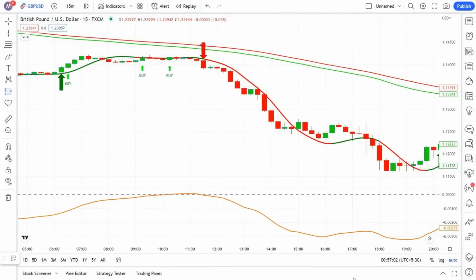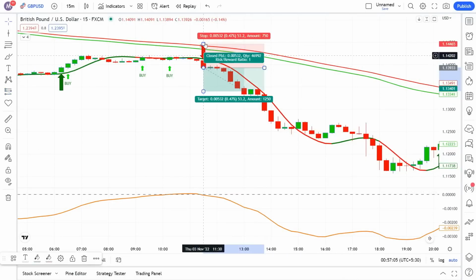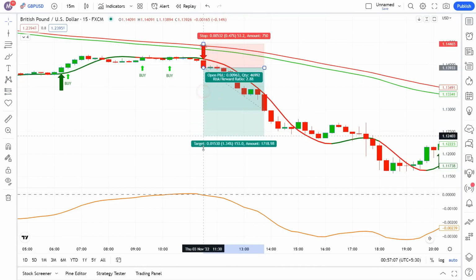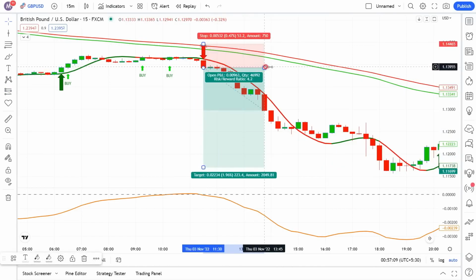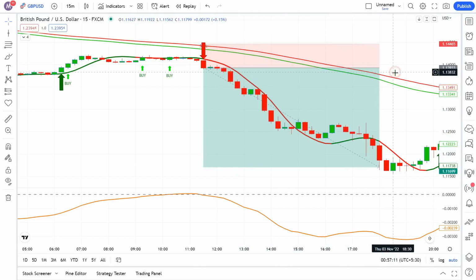Now let's test a short trade and check out its conditions. To enter a sell trade, we have to get a sell signal from the trade QQE indicator, that we have got here. Next, the MACD has got to be under the zero line. So the second condition is met as well. And for the third condition, our trigger candlestick should close under the moving average line, or make sure the red line is below the green line. And this is true here, so we can enter a short selling trade.